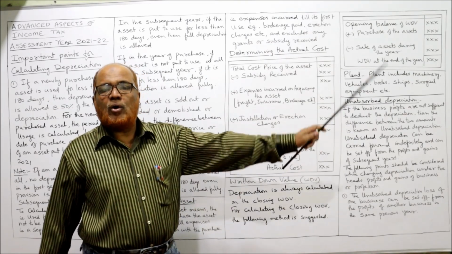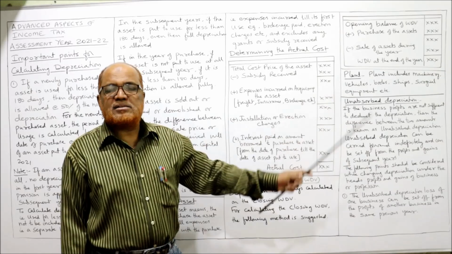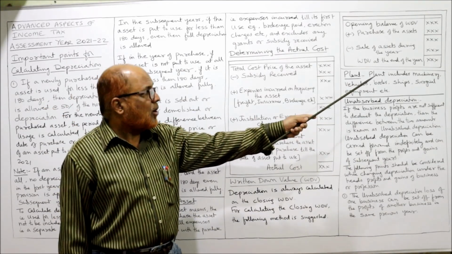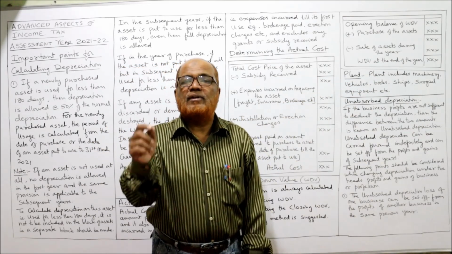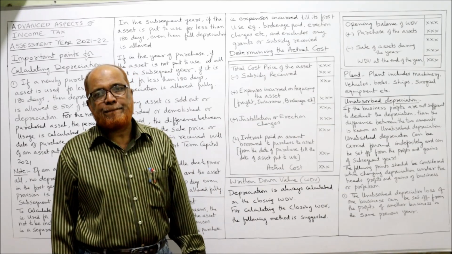Simply take the opening WDV, add purchase of asset during the year, minus sale of the asset during the year, we'll get the closing WDV. On this closing WDV, we will calculate the depreciation for the current year.